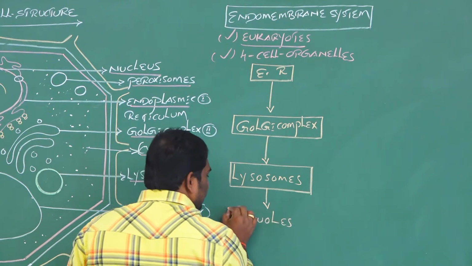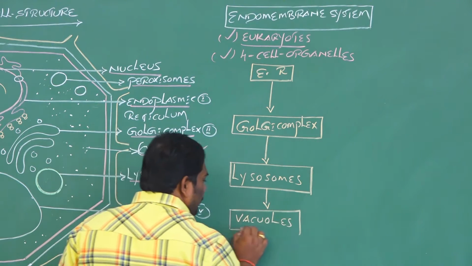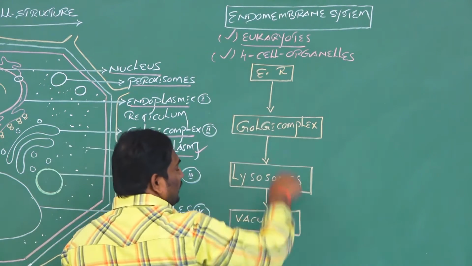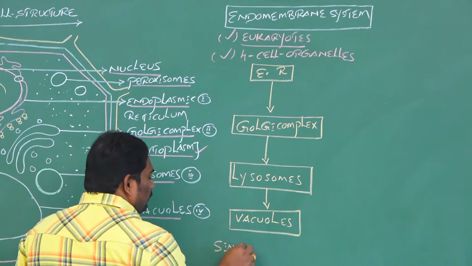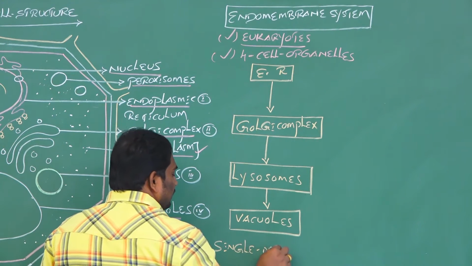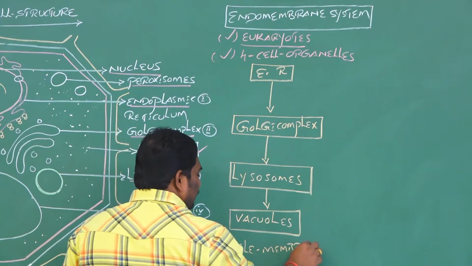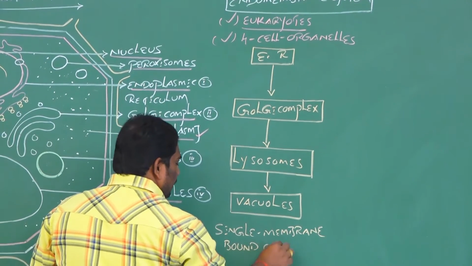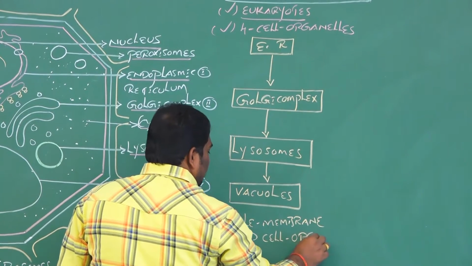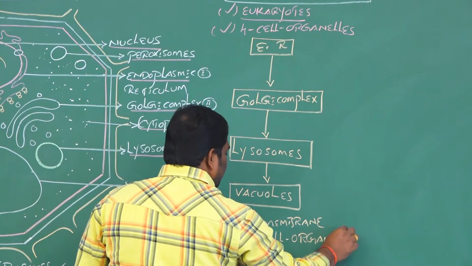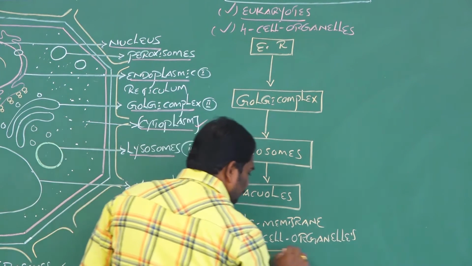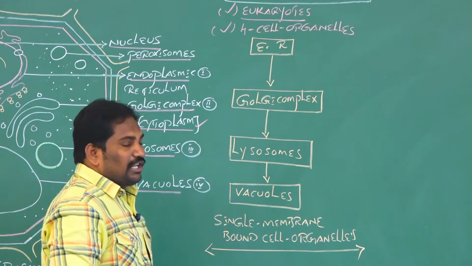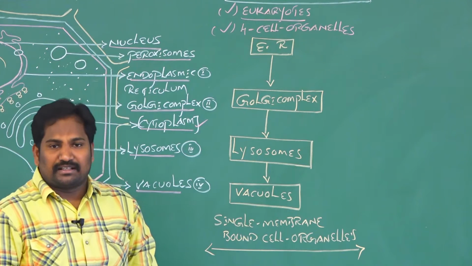So in this class we discuss these four endomembrane cell organelles, or the endomembrane system. All these endomembrane cell organelles are single membrane bound cell organelles. Clear? Single membrane bound cell organelles.